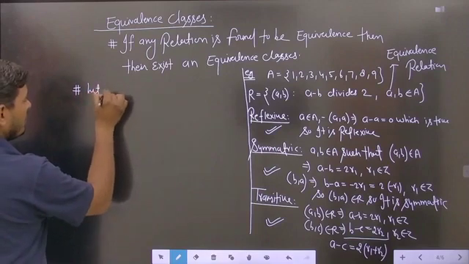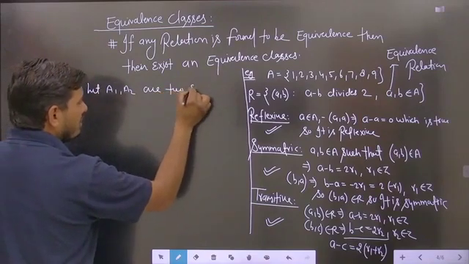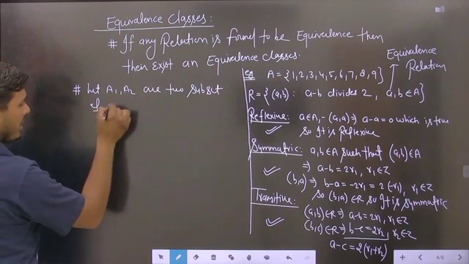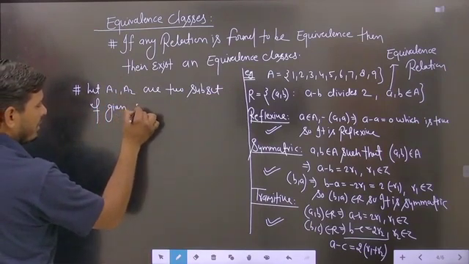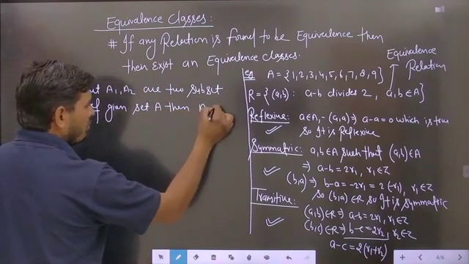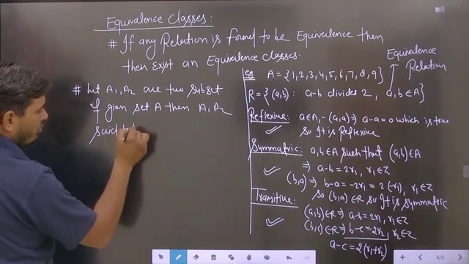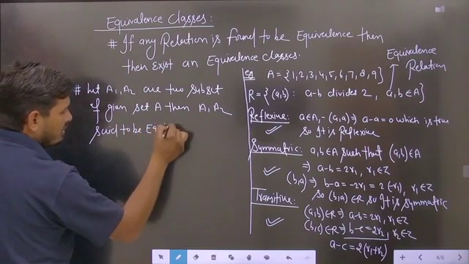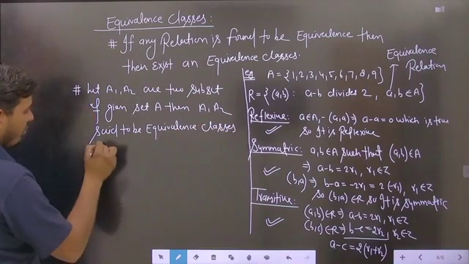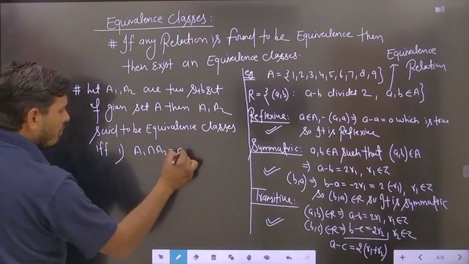So basically here, let A1, A2 be two subsets of the given set A. Then A1 and A2 are said to be equivalence classes if and only if the very first condition, A1 intersection A2, is obtained as phi.